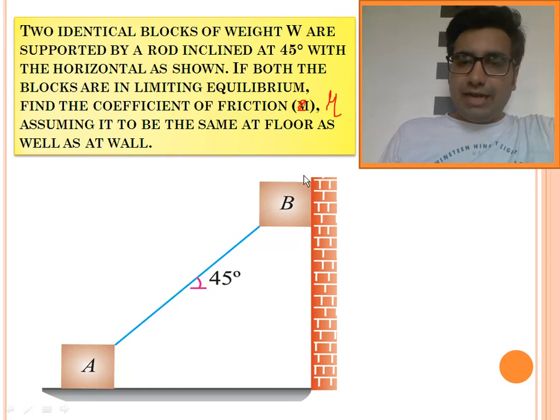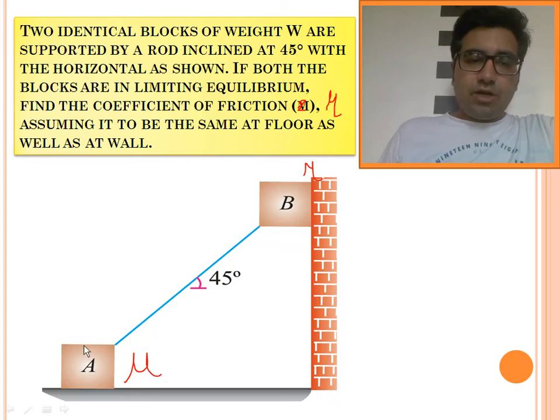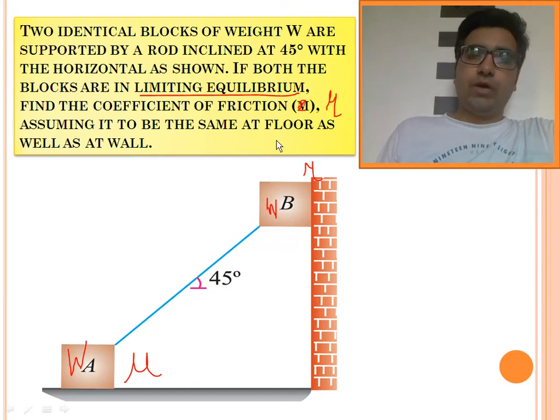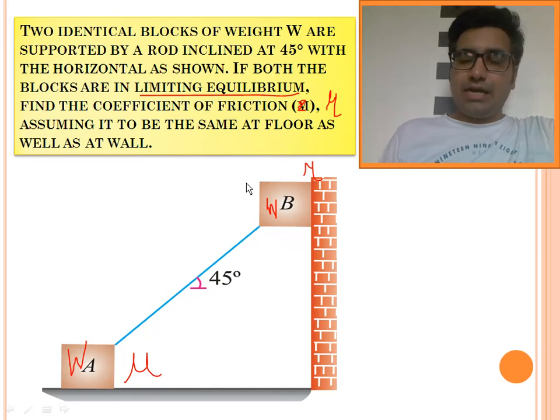So it is given that friction at wall and friction at floor is mu. It is given that the weights of blocks A and B are both W. They are connected with a rod at an angle of 45 degree, and they are in limiting equilibrium. That means they have maximum frictional force, that is F max, which equals mu s into N, and we are supposed to determine that mu. So my dear friends, let's do the analysis.